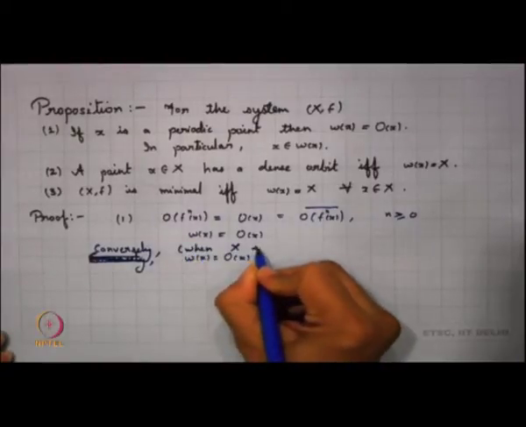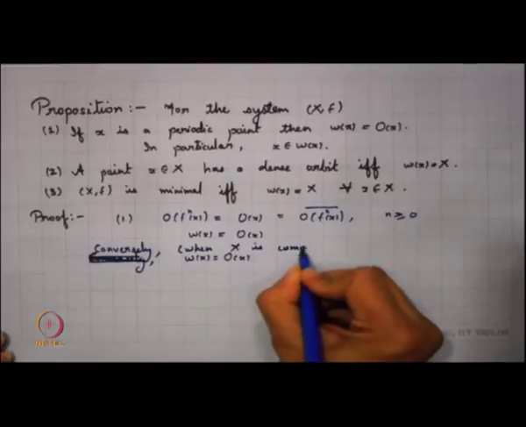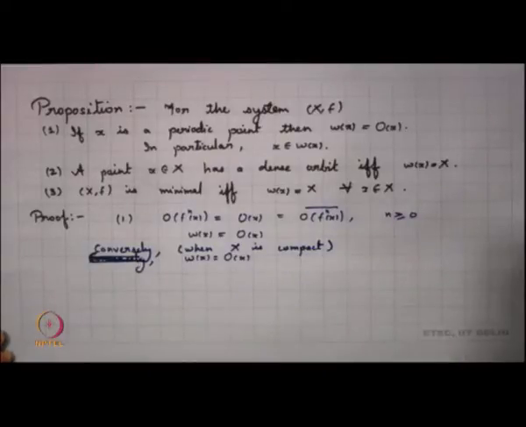when X is compact, I am assuming that my limit set is the orbit of x. I know that the orbit of x cannot be infinite, because if it is infinite, it should have a limit point. So, conversely, I can say that if X is compact, then the limit set is the same as the orbit of x if and only if my orbit of x is finite.